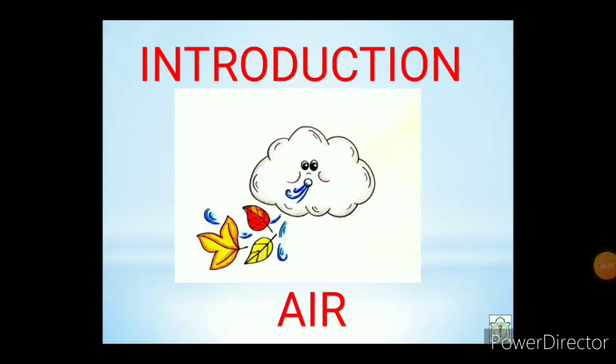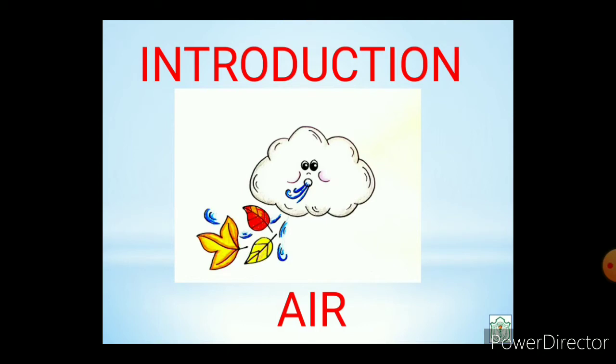Okay, children, so have you seen activity and some more examples related to topic air? Yes, I hope you all are clear with the air topic. But let us revise again some important points of air. Number 1, air is everywhere. We cannot see air, but yes, we can feel air.